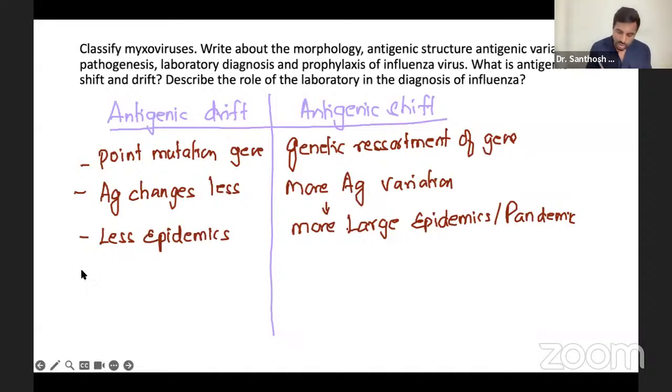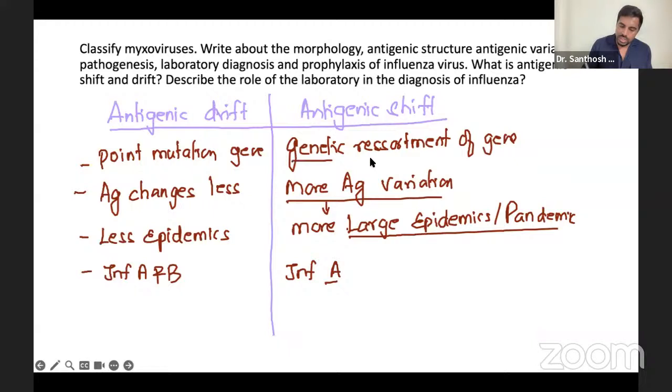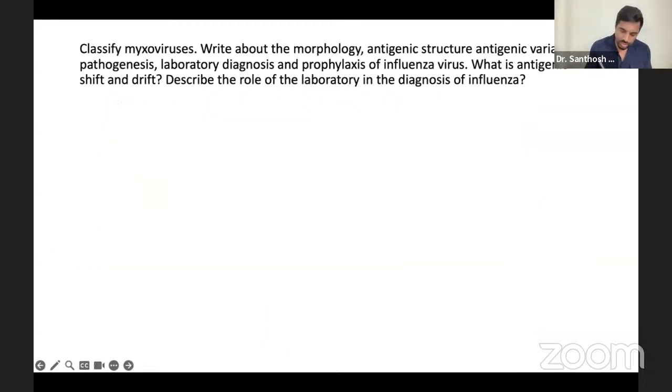Antigenic drift is common, usually seen in both influenza A and B, but shift is seen only in influenza A. These are the few differences: genetic reassortment and point mutation. If you mention this, it is more than enough. This is the reason for antigenic drift and shift, which happens only in the influenza virus; you don't see it anywhere else. That's all. Next point. The next point is.